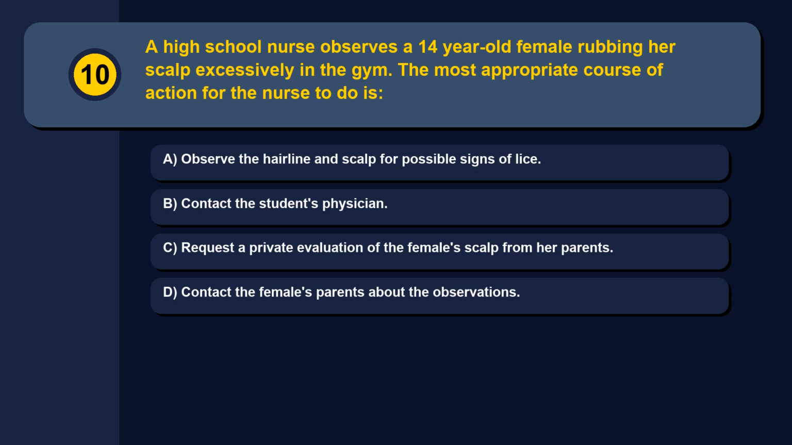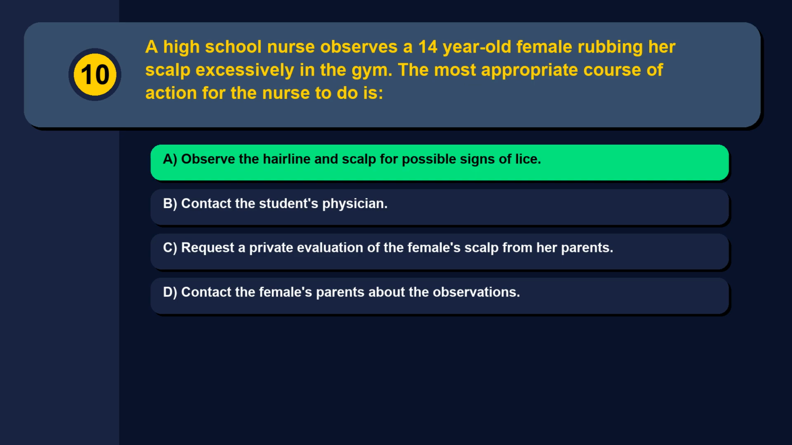Question 10. A high school nurse observes a 14-year-old female rubbing her scalp excessively in the gym. The most appropriate course of action for the nurse to do is: Option A, observe the hairline and scalp for possible signs of lice. Option B, contact the student's physician. Option C, request a private evaluation of the female's scalp from her parents. Option D, contact the female's parents about the observations. The correct answer is option A, observe the hairline and scalp for possible signs of lice.